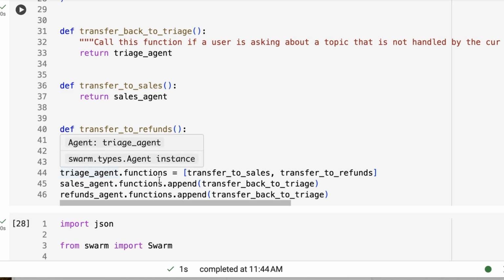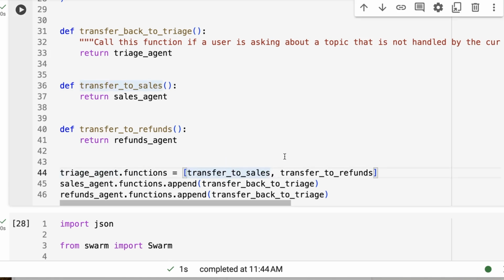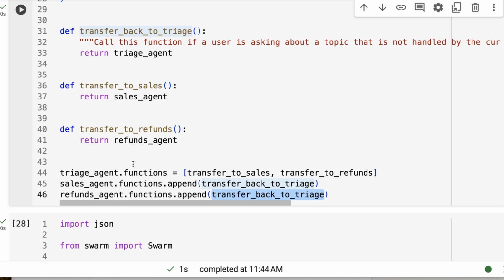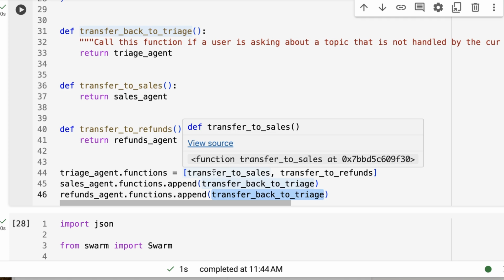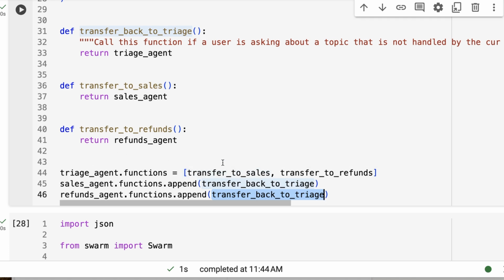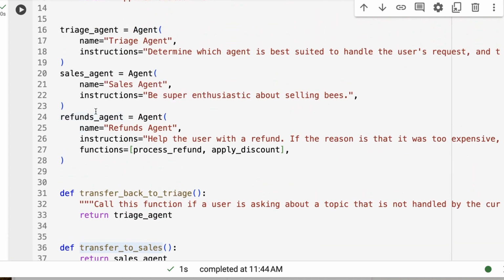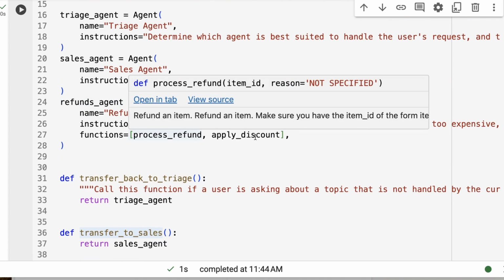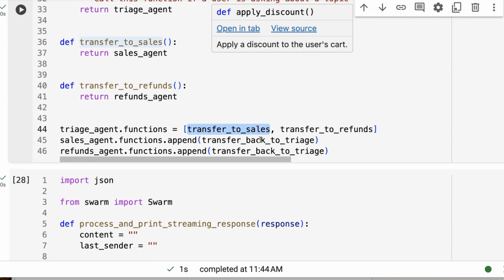If we look at the triage agent functions, we can see that, sure enough, it's got these tools there, and we can append back these transfer-back-to-triage functions here. We're appending that both to the sales one and to the refund one. Obviously we don't need to append that to the triage agent itself. It's not going to transfer back to itself. It's going to transfer to the other ones. So we've got just these simple things here, and we can see that the refunds agent actually has some tools, being process refund and apply discount.